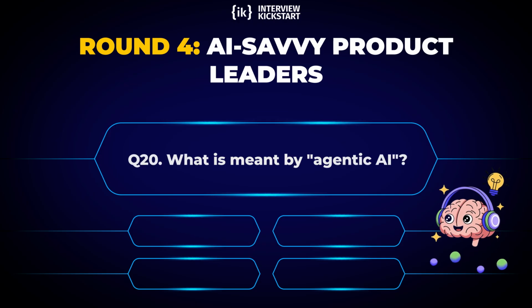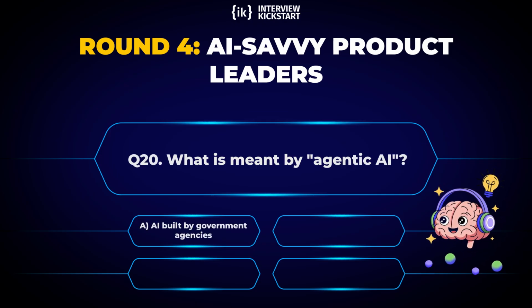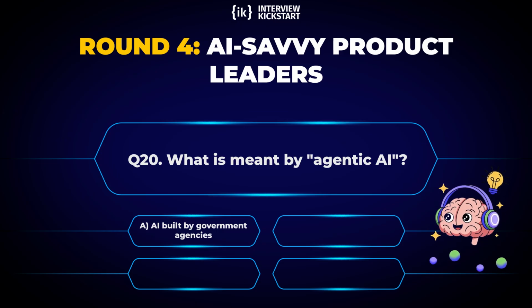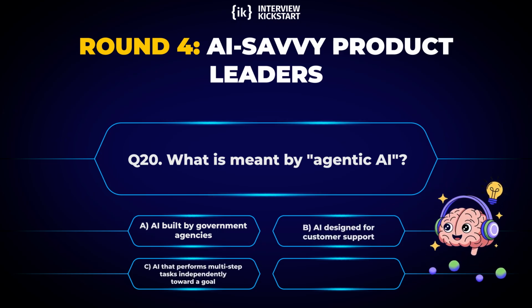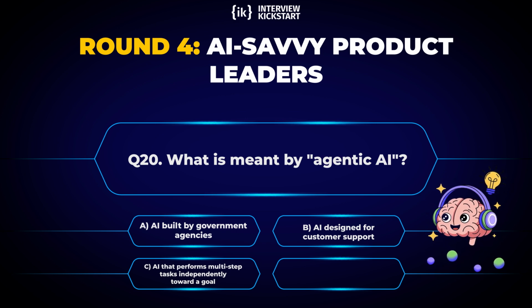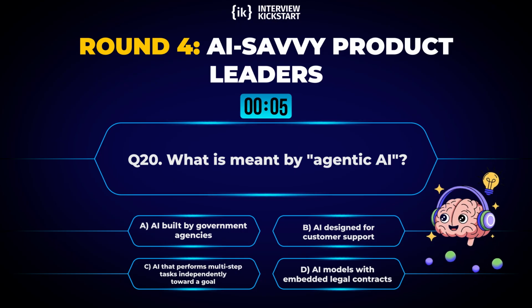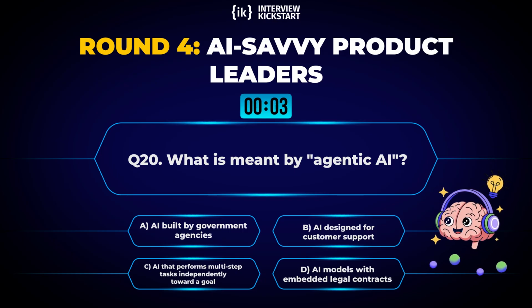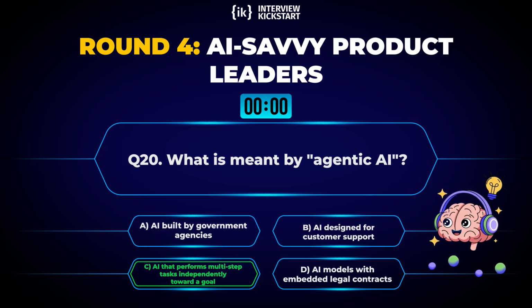Question 20. What is meant by agentic AI? Options. A, AI built by government agencies. B, AI designed for customer support. C, AI that performs multi-step tasks independently toward a goal. D, AI models with embedded legal contracts. Correct answer. C, AI that performs multi-step tasks independently toward a goal.